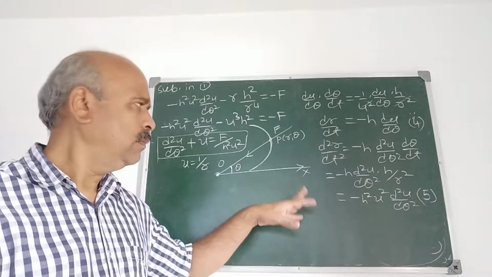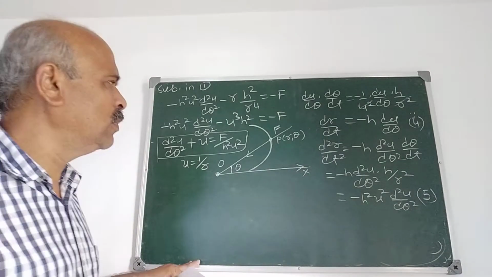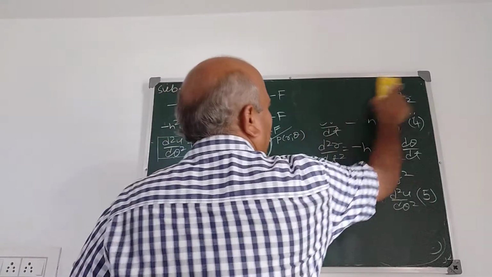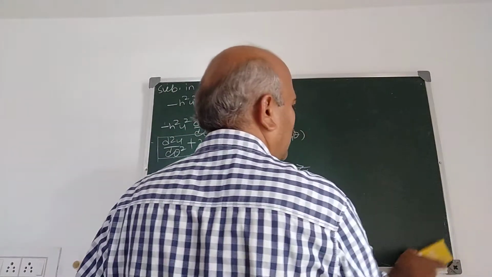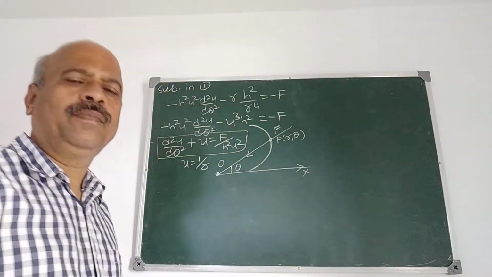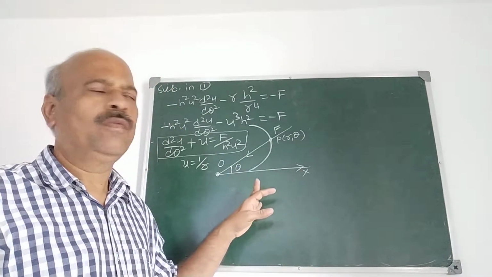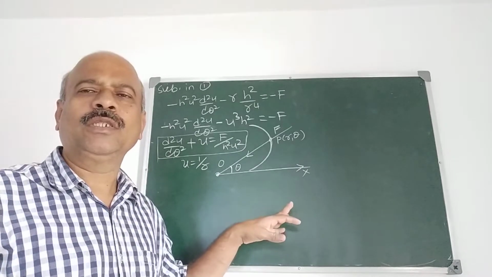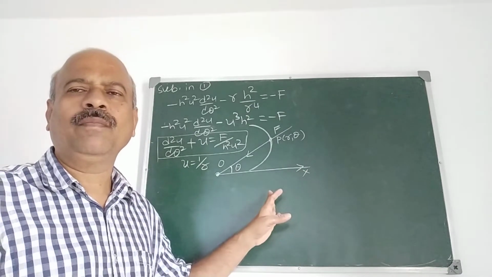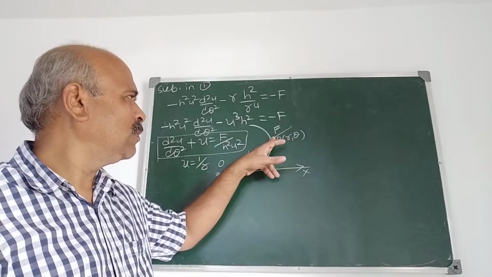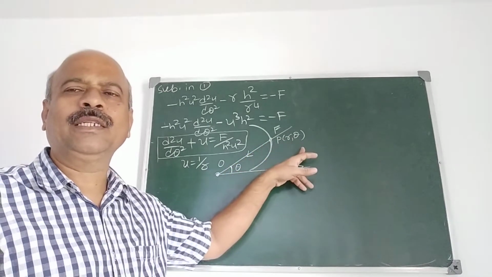Next we reduce this to pedal form. What do you mean by pedal equation? These things you have studied in the first or second semester: what is polar equation, pedal equation, intrinsic equation, and so on. Polar equation means the equation of the curve is expressed in terms of r and theta.